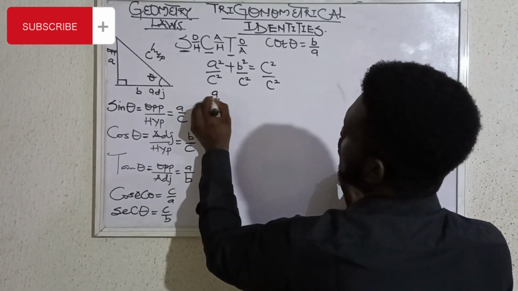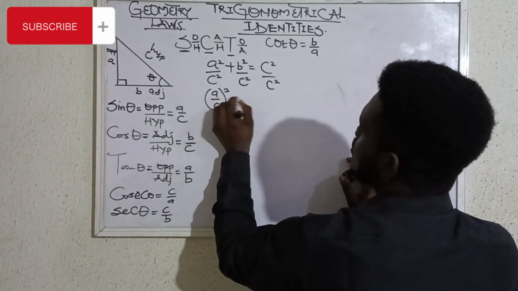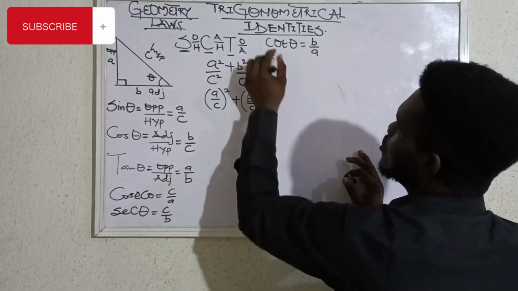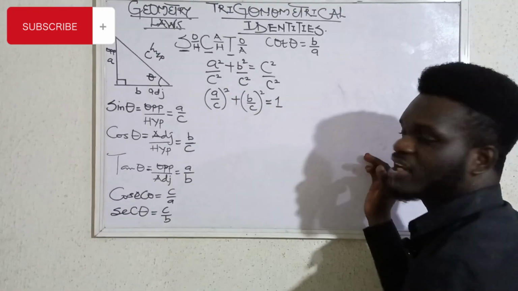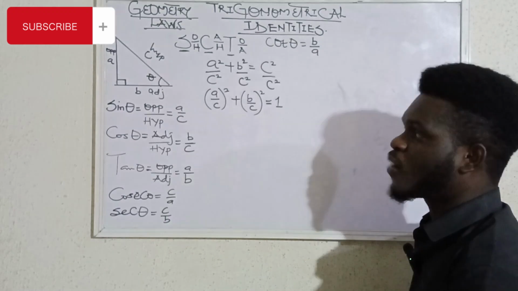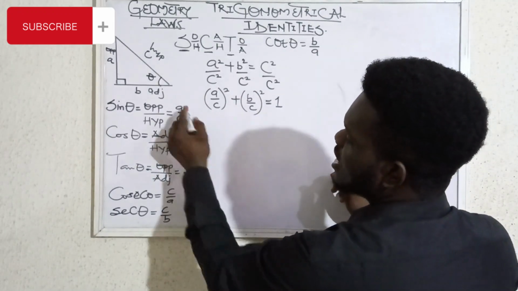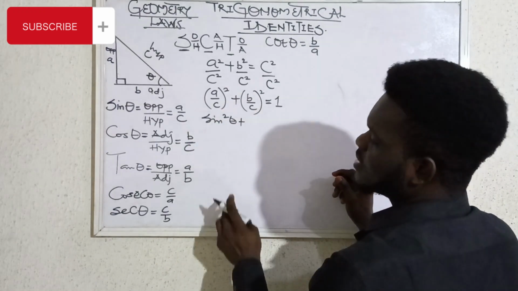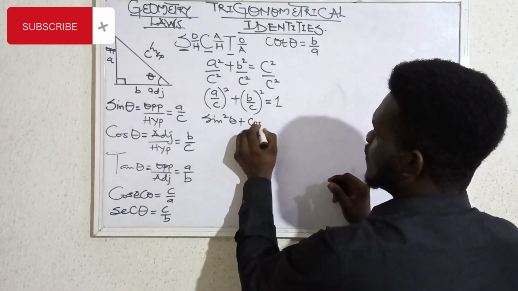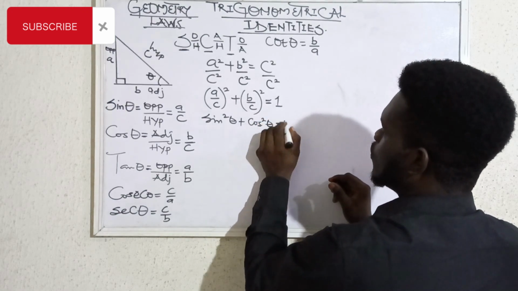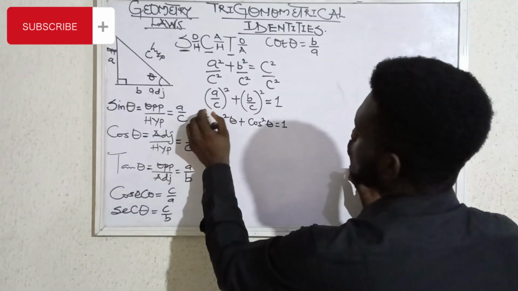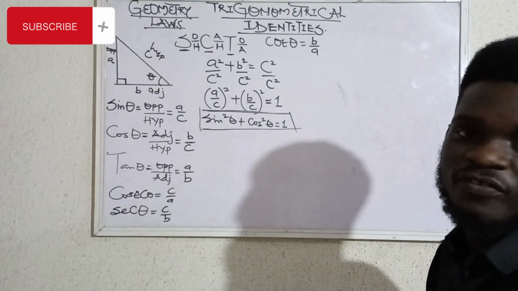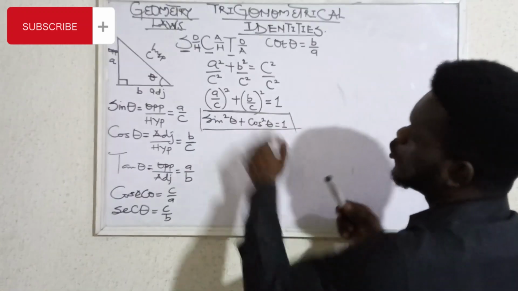so we can rewrite this to become a over c, then you have this plus b over c. C squared divided by c squared is going to give you 1, because whatsoever number divided by itself becomes 1. So we have 1 there. So what is a divided by c? A divided by c is sine theta. So you can put it there, sine squared theta, plus b divided by c is what? Cos. So we have cos squared theta must give you 1. This is the first rule proven for trigonometrical identities.